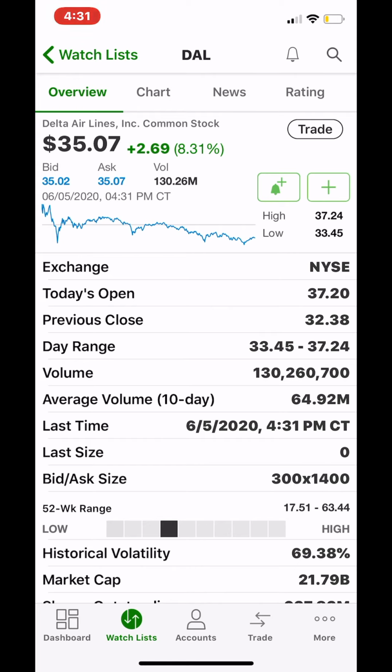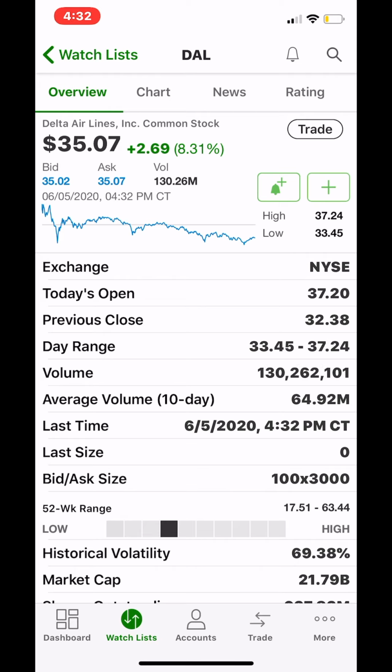Another thing is with volume. You can see the volume on Delta today right next to the ask price. It's showing the volume was 130 million today. And that's a lot of volume. I would recommend that you get into positions that have heavy volume, especially if the positions are moving up. It's good to be in a position that's moving up with heavy volume. If a position is moving up with low volume, then I'll be suspicious of that position.